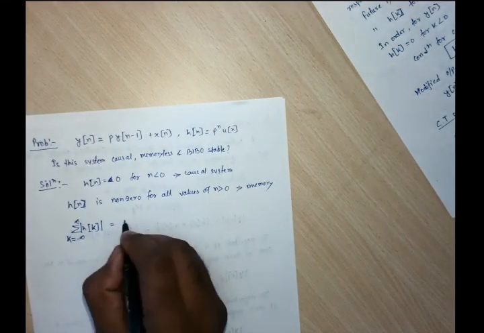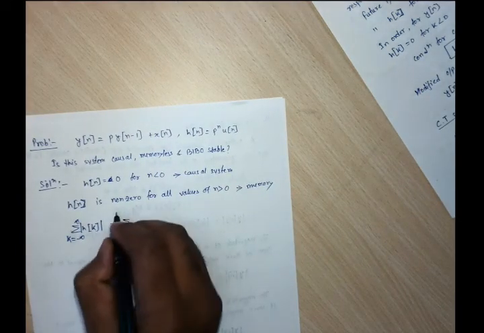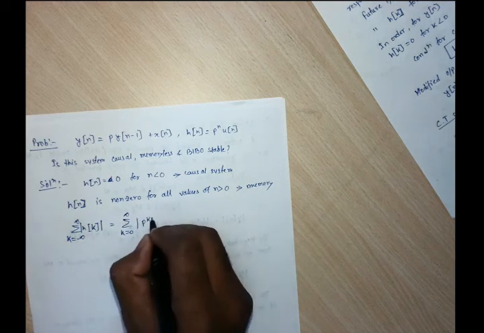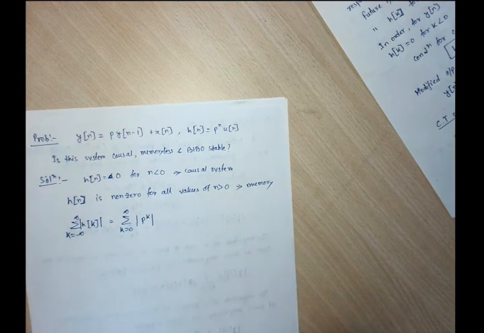So it is the sum from k equals 0 to infinity of p to the power k. Is this sum less than infinity or greater than infinity? Find out.